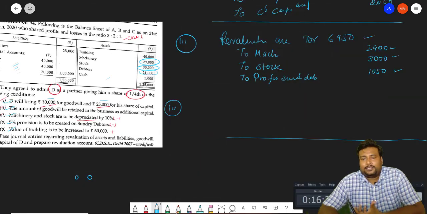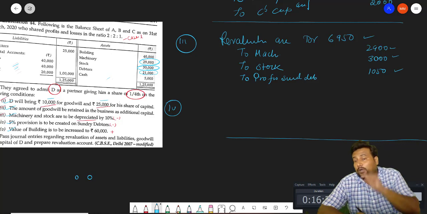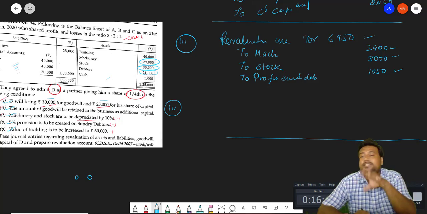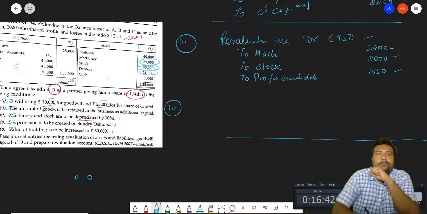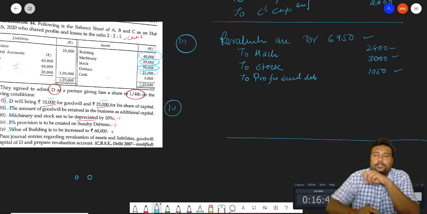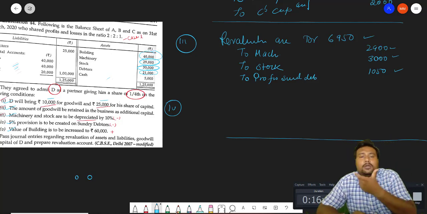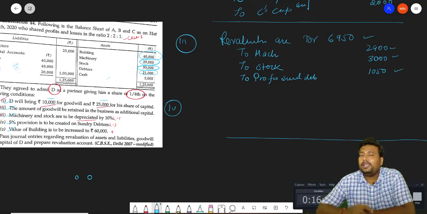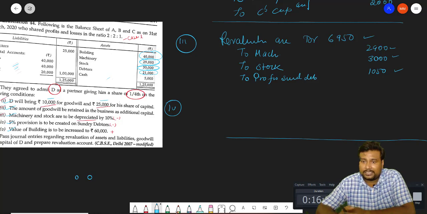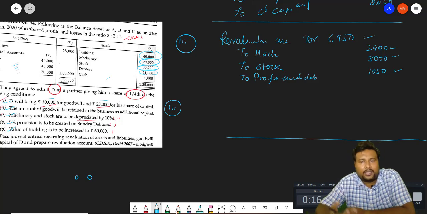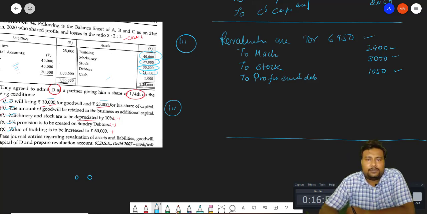Yes children, the last entry: the value of building is to be increased to 60,000. The new value of building is 60,000, the old value is 40,000, so our building increased by 20,000. When building increases, assets increase, and assets will be debited. So building account debit 20,000.